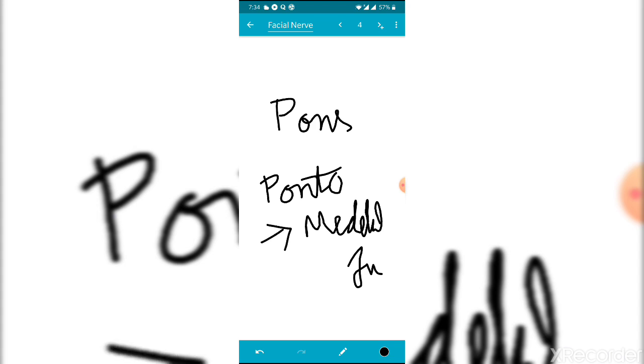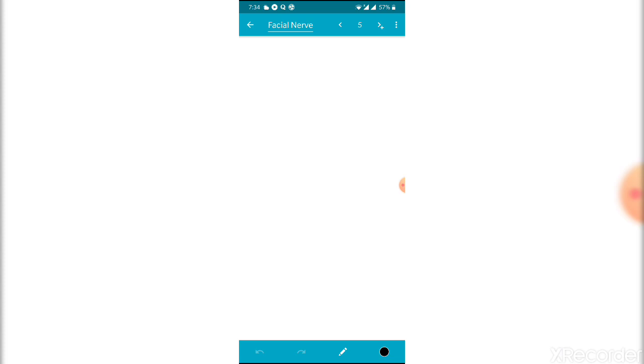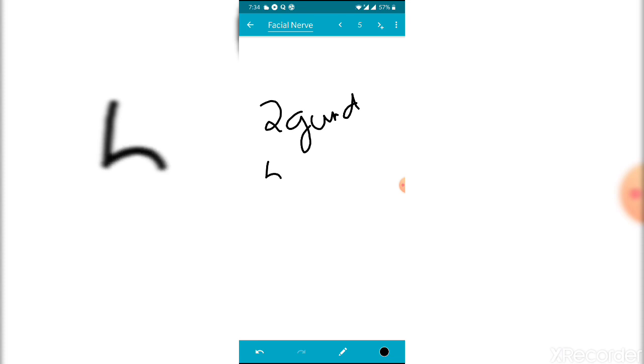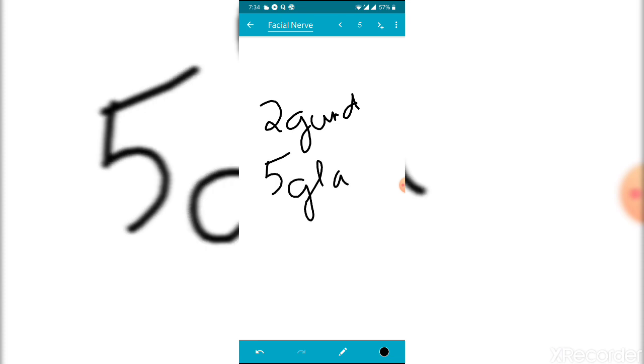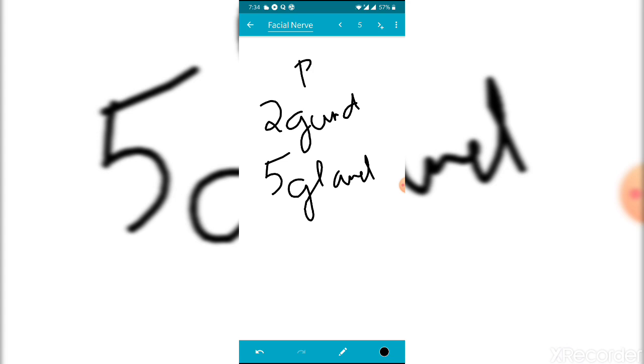Next, it supplies important glands and ganglions: two important ganglions and 5 glands. The names of the two ganglions are the pterygopalatine ganglion and the submandibular ganglion. And 5 glands.